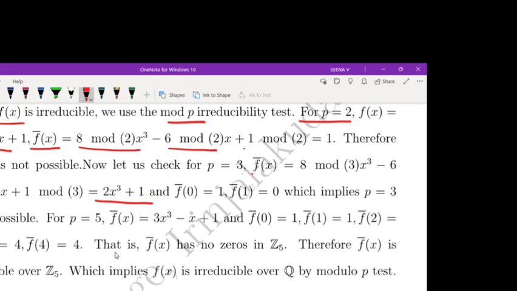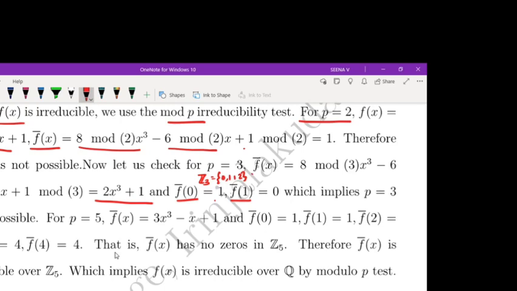So the result says that if f bar is irreducible over set P, then f is irreducible over Q. In here we are considering P as 3, so we consider set 3. In set 3 we have 0, 1, 2. So what is f bar 0? 1. F bar 1? 0. In this case f bar is not irreducible.